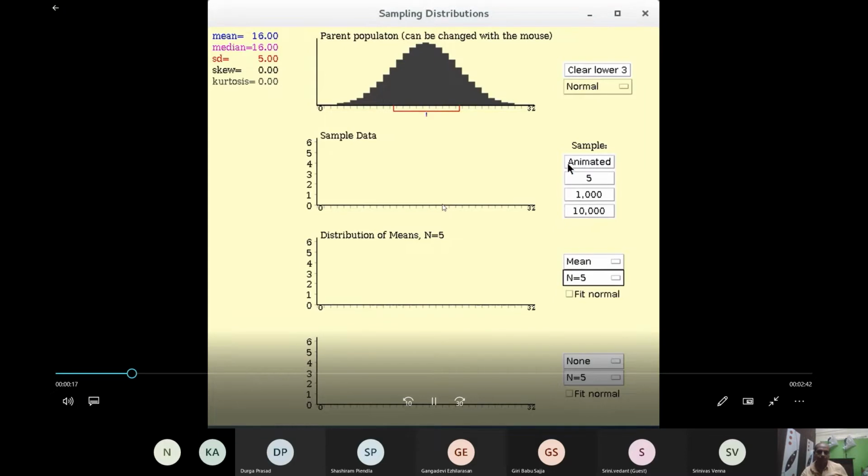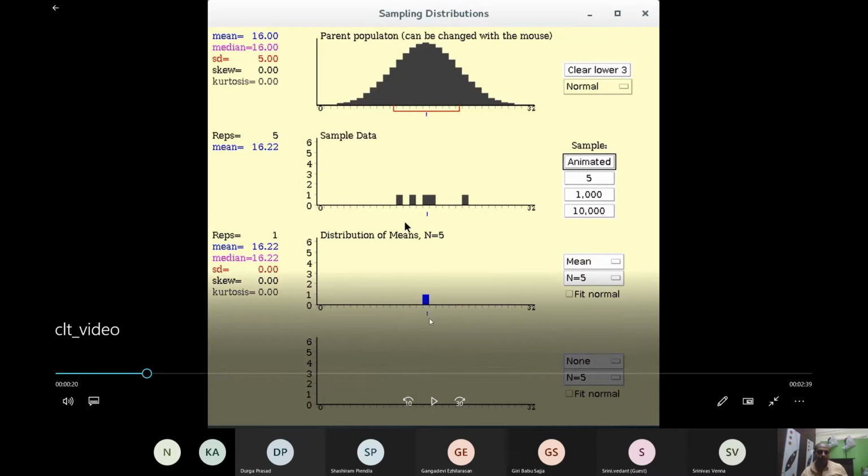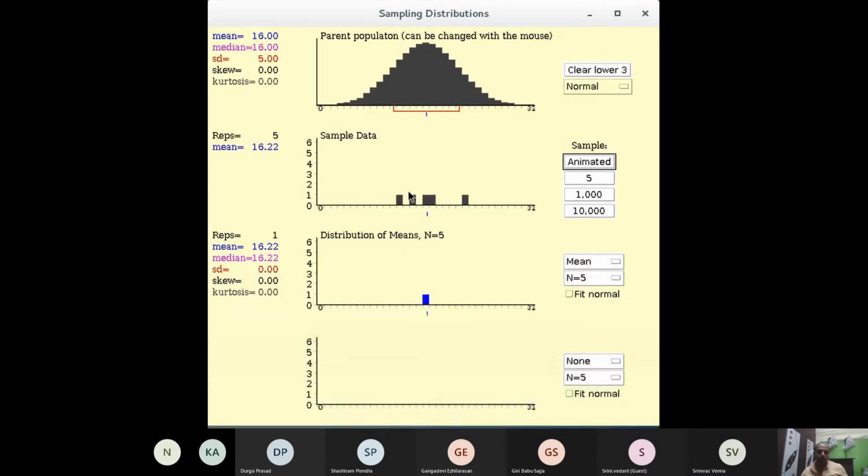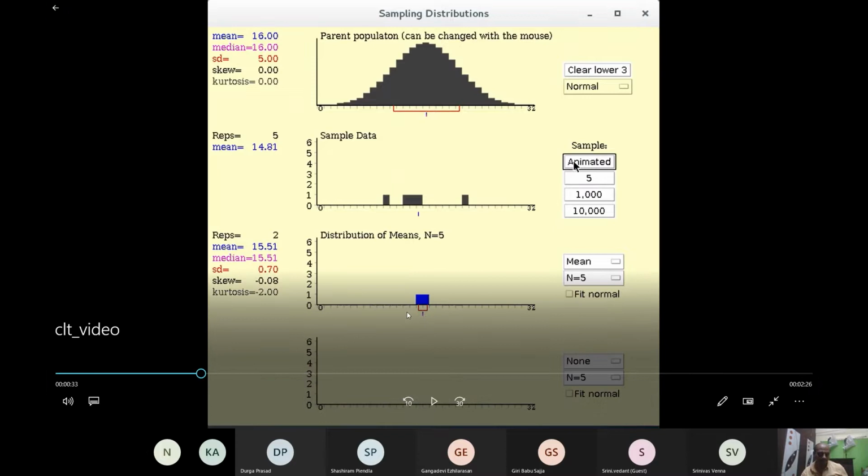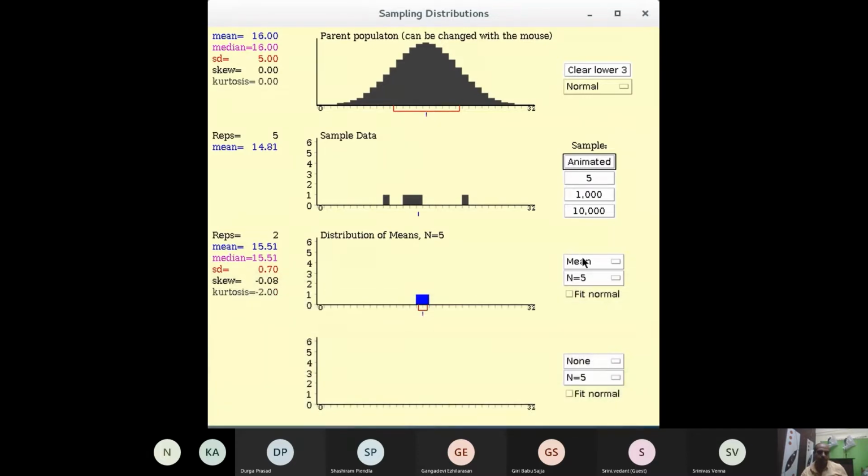So when I click on animate, 5 samples I have taken and took mean. Again, I am going to take 5 more samples, and again I have taken the mean. And as soon as I took the mean, I am actually plotting it on the distribution plot.